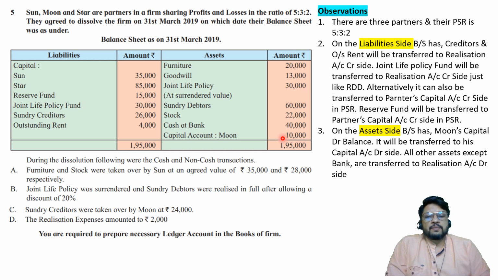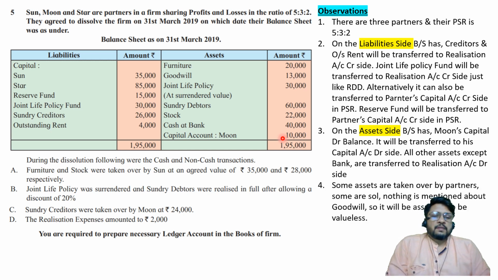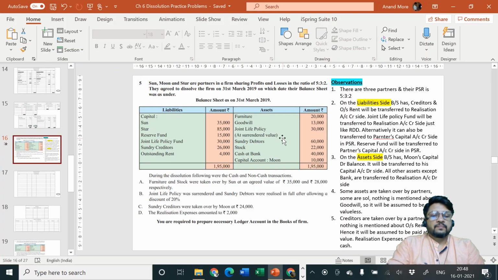Okay, next one, on the asset side we have Moon's capital debit balance. That is what I had discussed earlier. So it will be shown on partners capital account debit side in his column. All other assets except bank are transferred to realization account debit side. Bank will be transferred to its own account. Okay, next one, some assets are taken over by the partners, because furniture and stock were taken over by Sun, and some assets are sold off. Just a minute. Some assets are sold.